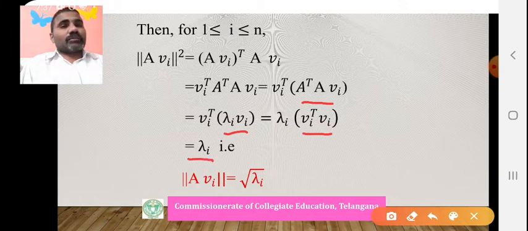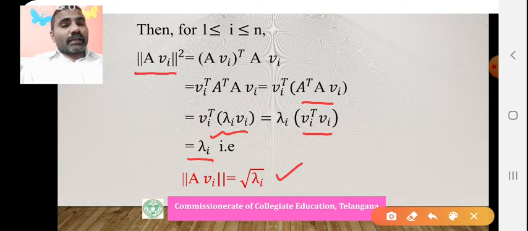This is a very important observation. If v1, v2, ..., vn are orthonormal eigenvectors of A transpose A, then the square of the length of A vi is nothing but lambda i. That means the norm of A vi is the square root of lambda i. Since this is a length, lambda i should be greater than or equal to 0. The eigenvalues are not less than 0. That is also a very careful observation.